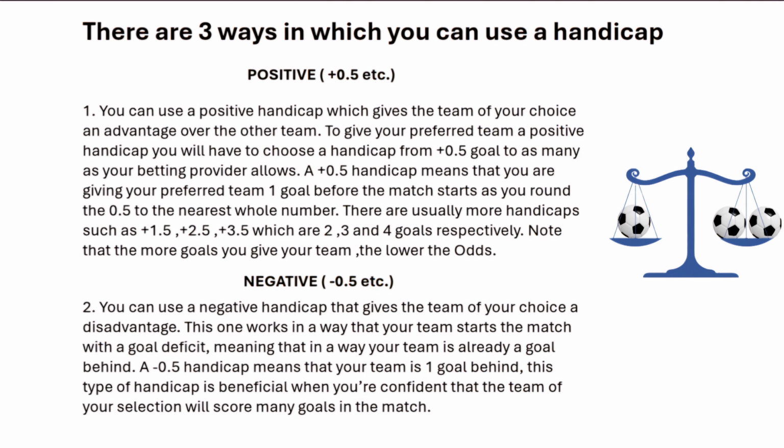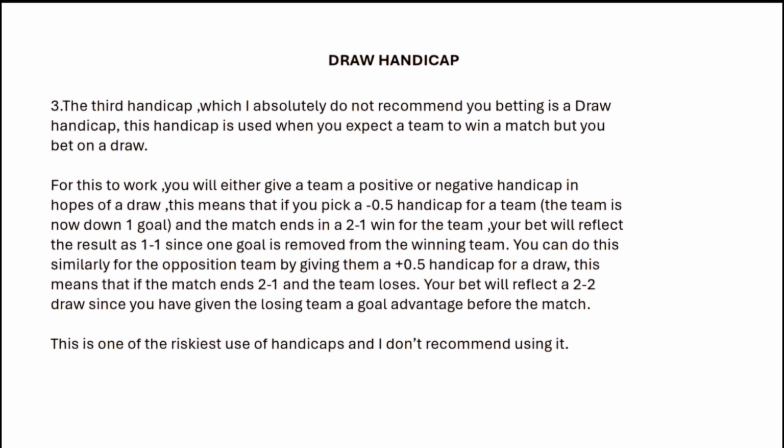You can use a negative handicap that gives the team of your choice a disadvantage. This one works in a way that your team starts the match with a goal deficit, meaning that in a way your team is already a goal behind. A minus 0.5 handicap means that your team is one goal behind. This type of handicap is beneficial when you're confident that the team of your selection will score many goals in the match. The third handicap, which I absolutely do not recommend you betting, is a draw handicap.